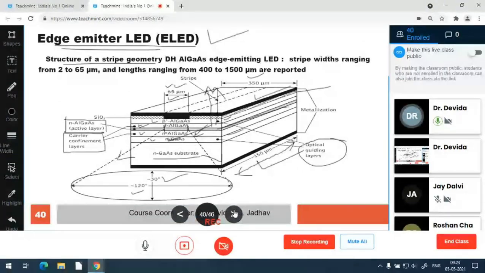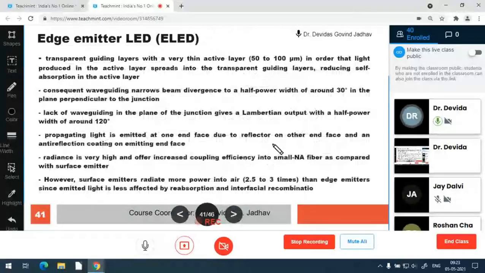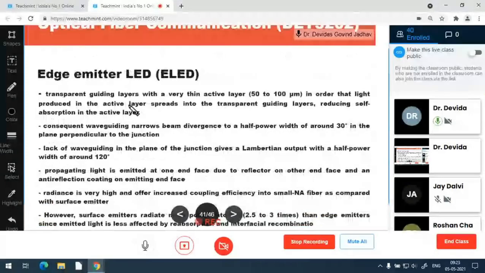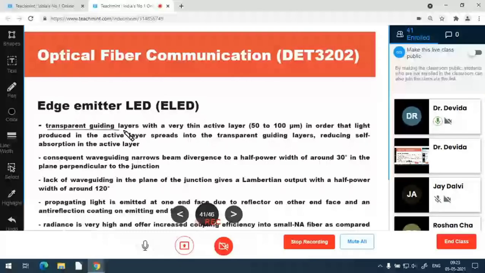This is an edge emitter LED in which transparent guiding layers are there, with a very thin active layer, about a micrometer thick. In order that the light produced in the active layer spreads into the transparent guidance layer, this reduces the self absorption of the active layer.